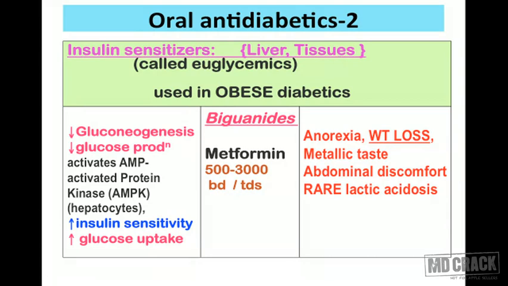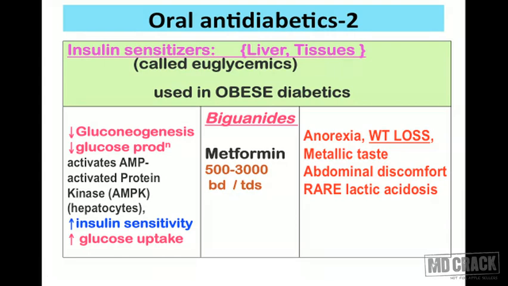So that's insulin sensitizers. They are not producing a prompt release of insulin from the pancreas. They are not insulin releasers. Naturally, they don't produce profound hypoglycemia. They try to normalize the blood sugar. So normalization of the sugar is called euglycemia. And this is why insulin sensitizers are sometimes called euglycemic agents.